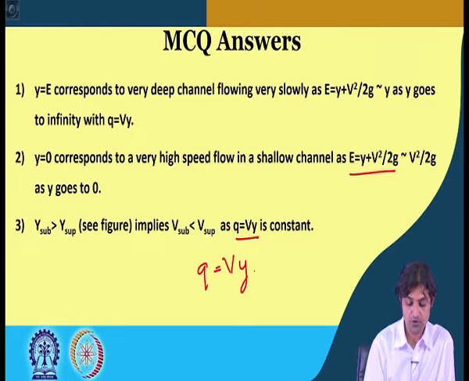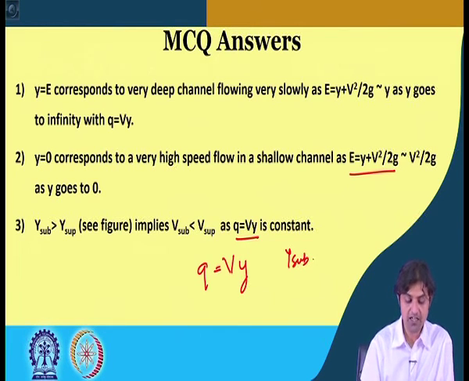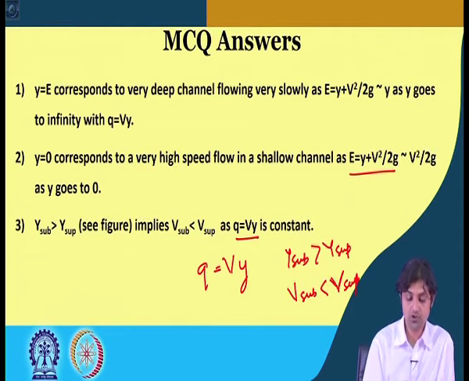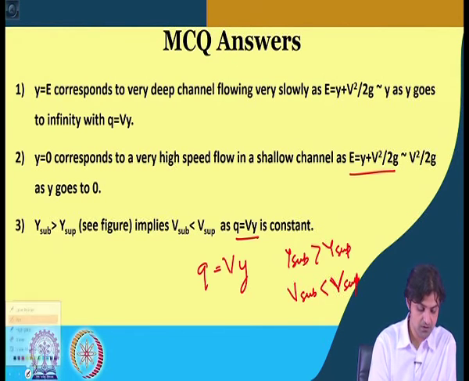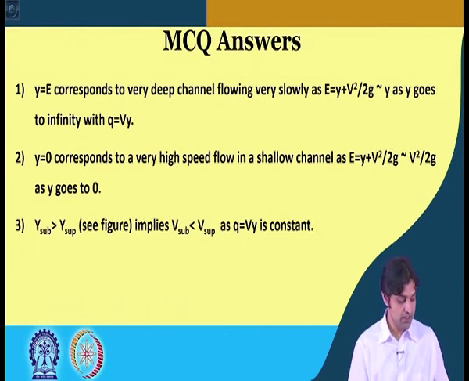So, from the figure we can see that if y sub is greater than y sup, then v sub has to be less than v sup, because q is equal to v y is constant.